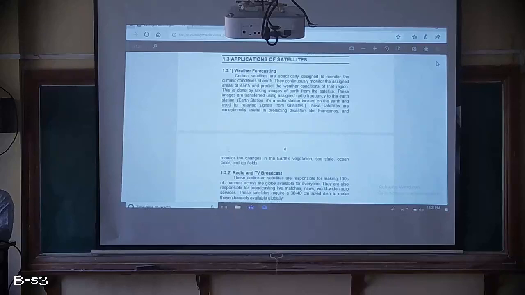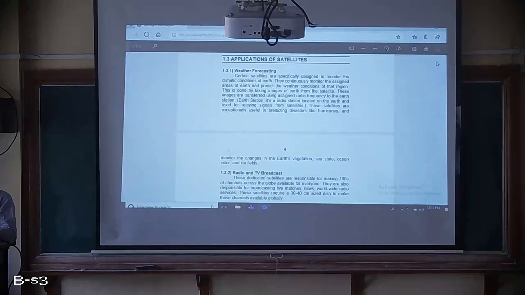Now the first one we will discuss is weather forecasting. Today we are listening or seeing on TV that somewhere in another part of India a cyclone is coming, and somewhere rain is happening, and the temperature is this much, and we can hear all this where we are sitting.